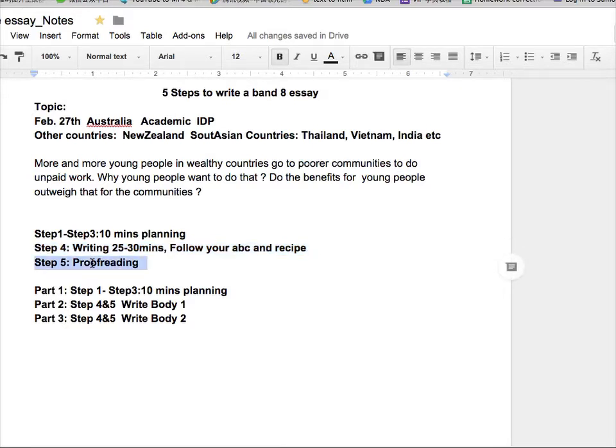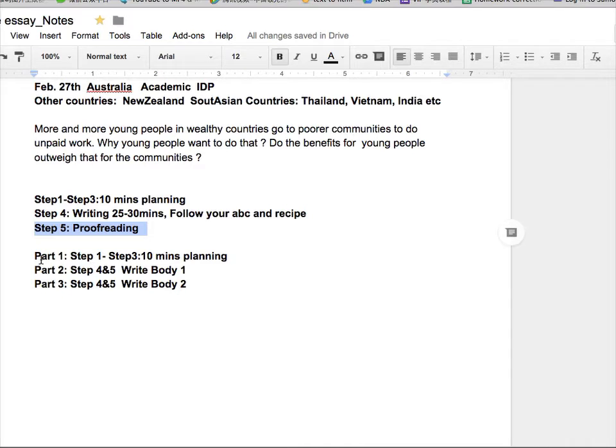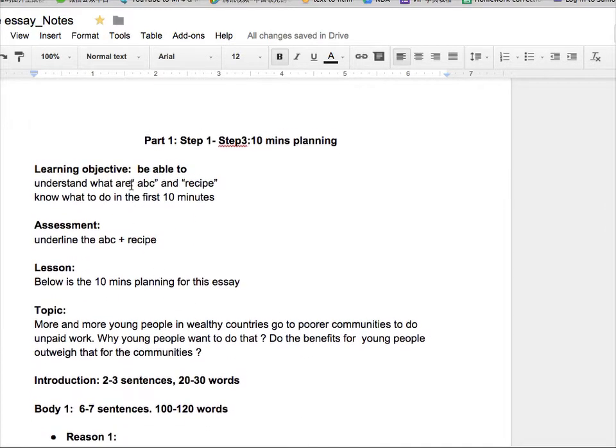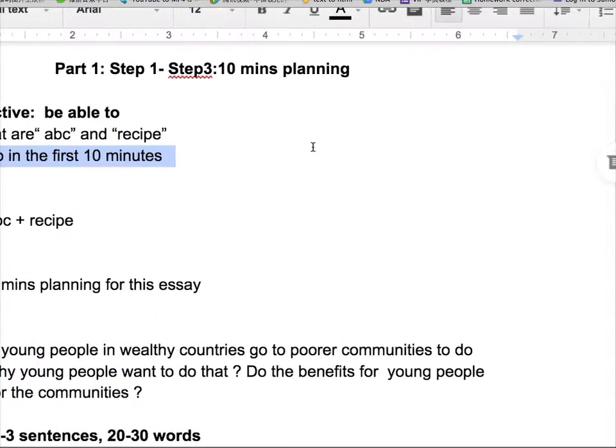And then step 5, you need to proofread your essay. So in the next 3 lessons, we will study the first 3 steps. First, how to write a planning, and then how to write the body paragraph 1 and the body paragraph 2. So let's start today's lesson. So today's learning objective, after you finish today's lesson, you will be able to understand what are ABC and recipe, and know what to do in the first 10 minutes. These are really important. Okay, let's have a look.